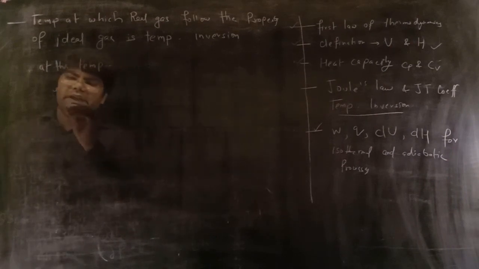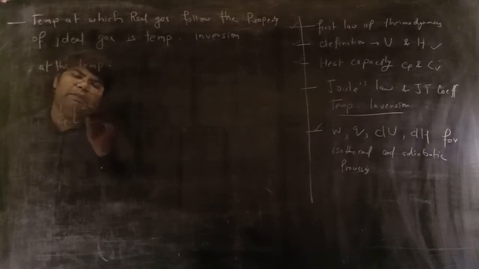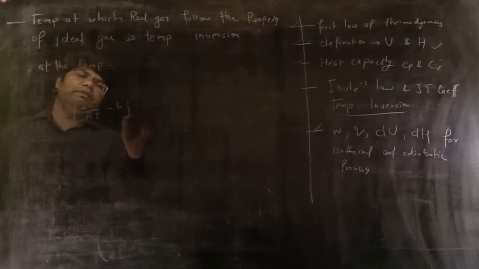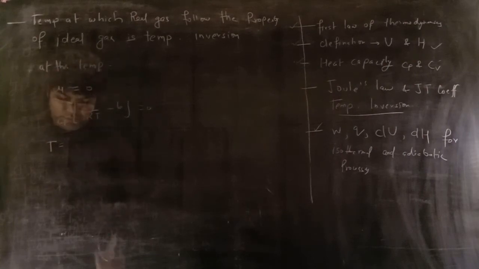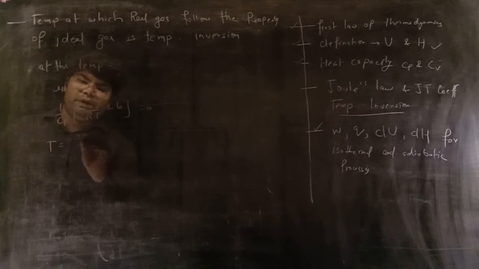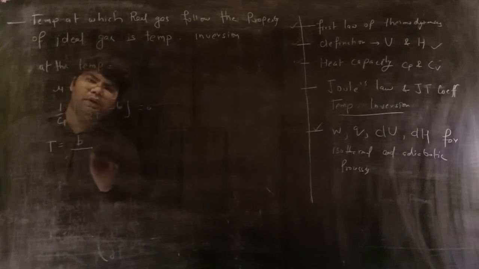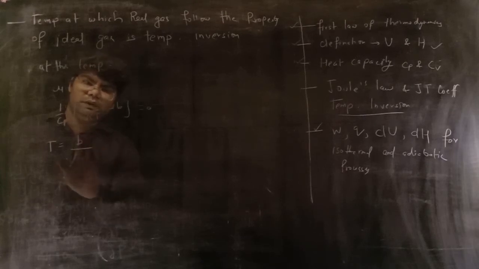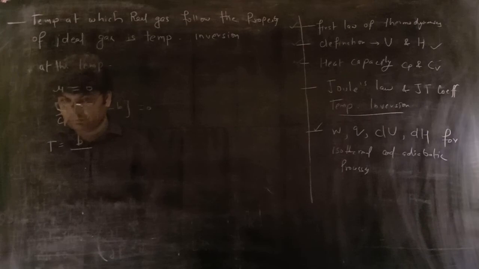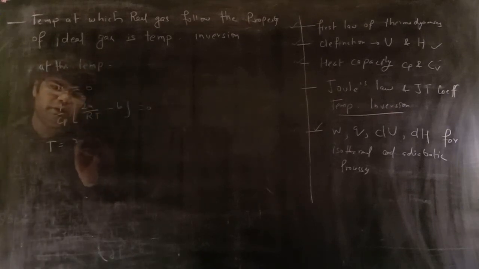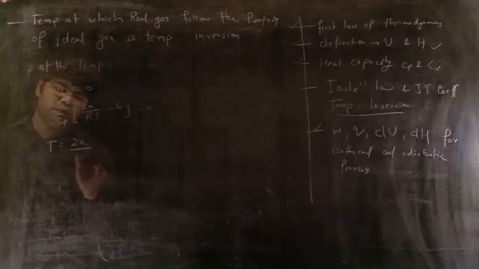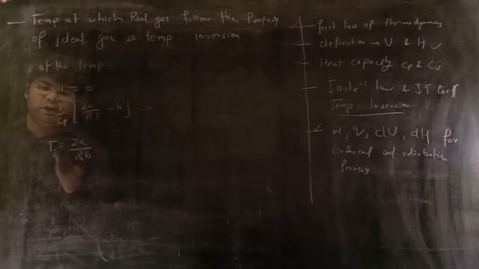So in case of a real gas, what will it be? 1 upon Cp (2a upon RT minus b) will be 0, and here T is equal to 2a upon Rb, the inversion temperature Ti.